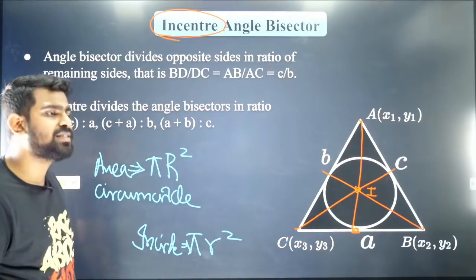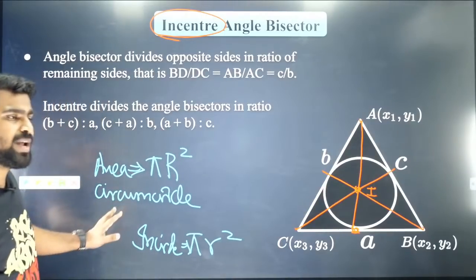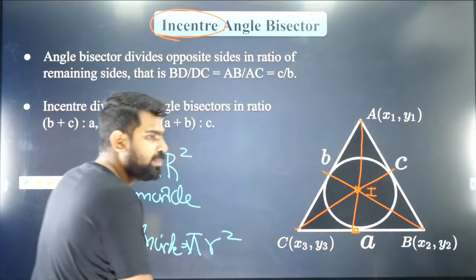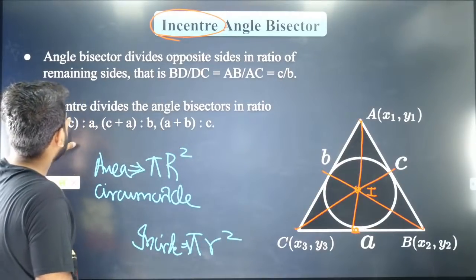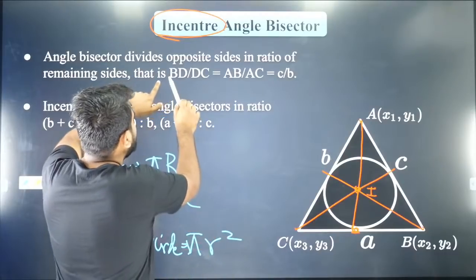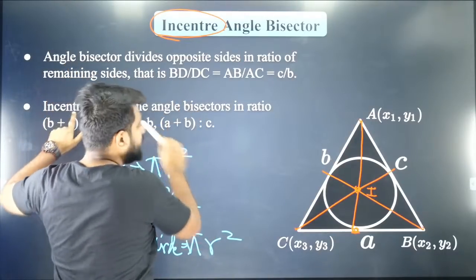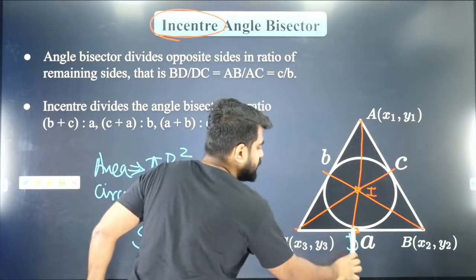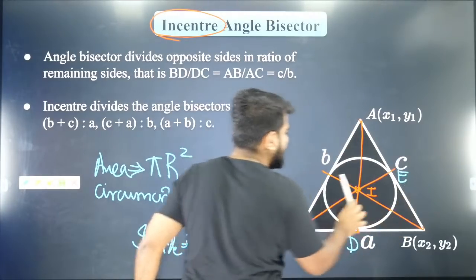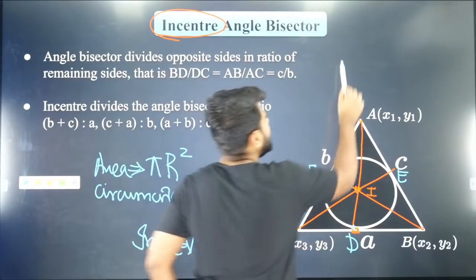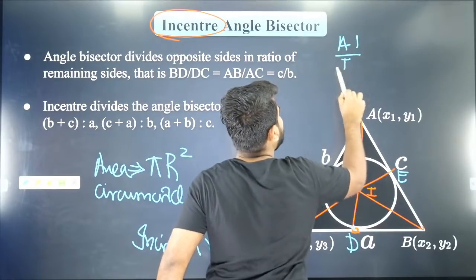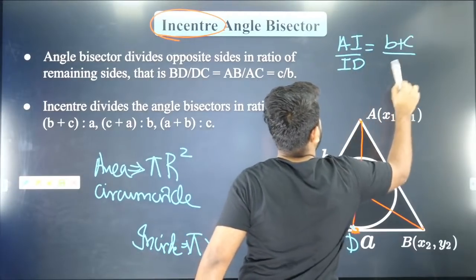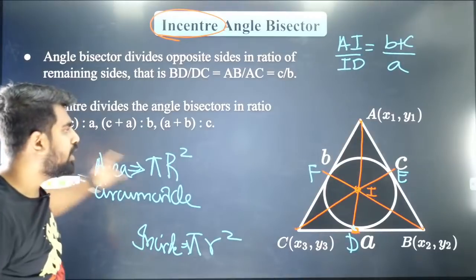Okay, now guys, the important property which I wanted to explain is, listen very carefully. This is important. If you have the incenter, then that incenter divides AD. Let's say this point is D, this point is E, this point is F. So what I know is AI by ID is equal to B plus C is to A. Did you guys like that?